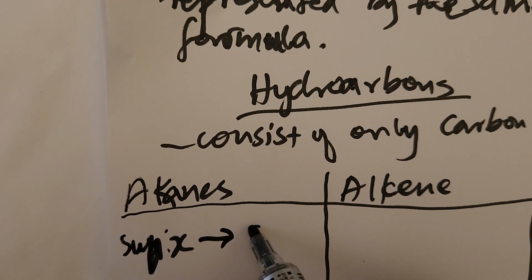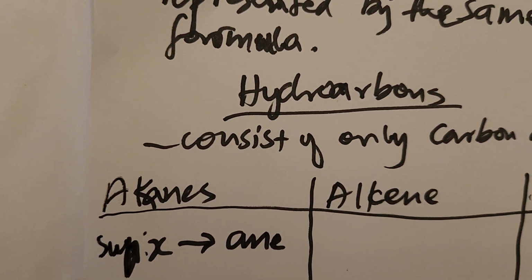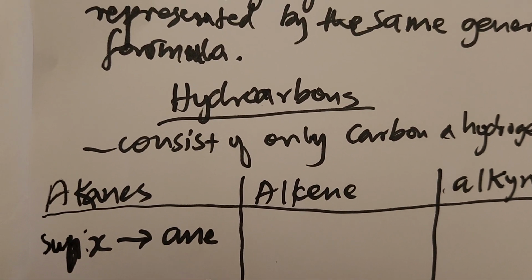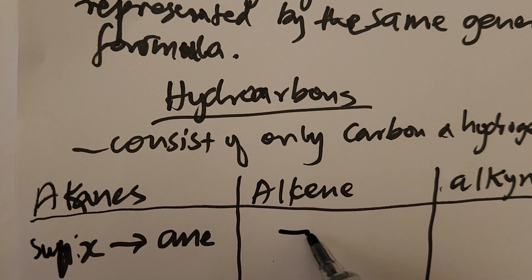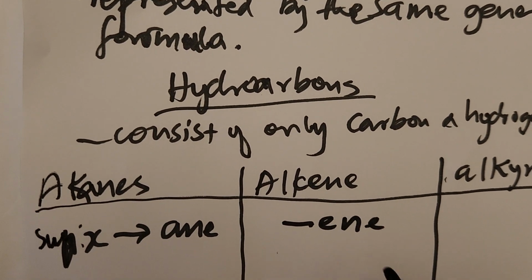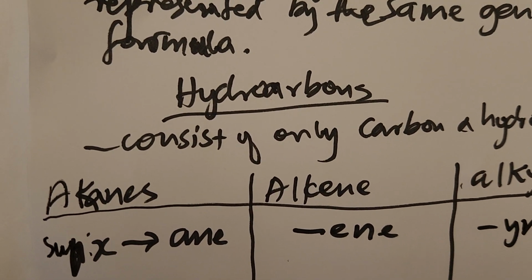All alkanes end up with ane, meaning that if you see propane, butane, methane, that is an alkane. And all alkenes end up with ene, and all alkynes end up with yne.